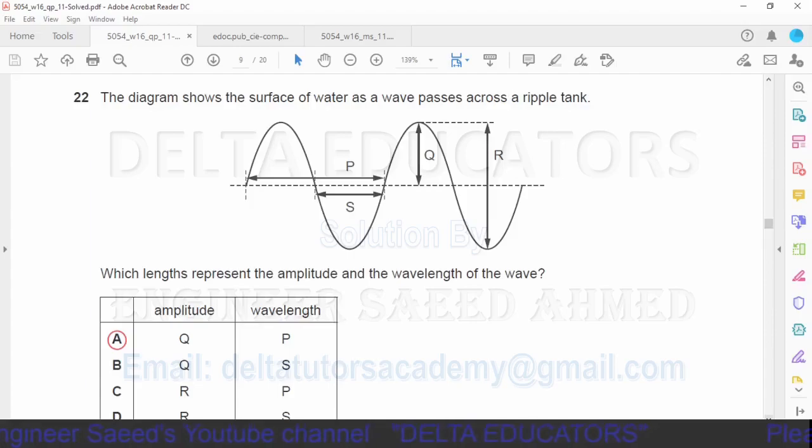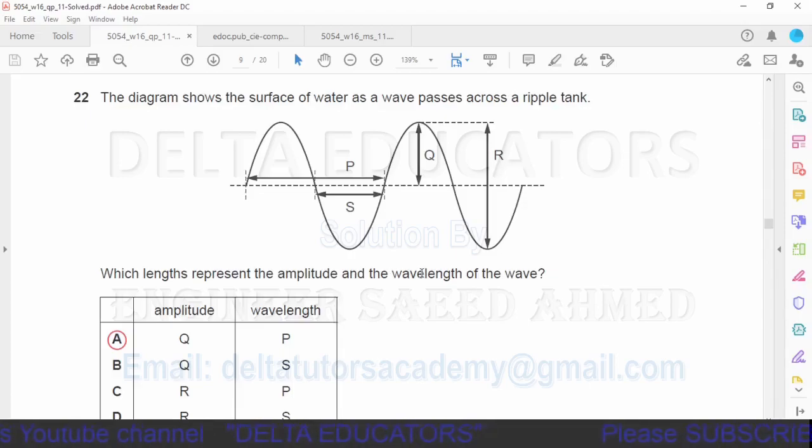Question number 22. The diagram shows the surface of water as a wave passes across a ripple tank. Which length represents the amplitude and the wavelength of the wave? Amplitude is the vertical distance from the mean position to the peak position, so Q will represent the amplitude.